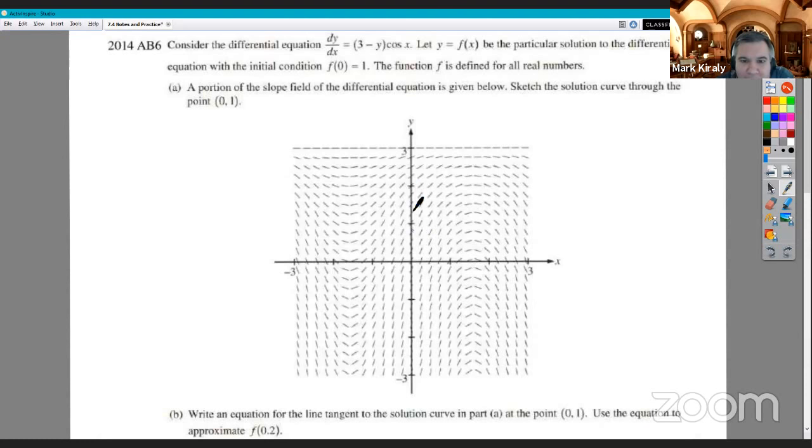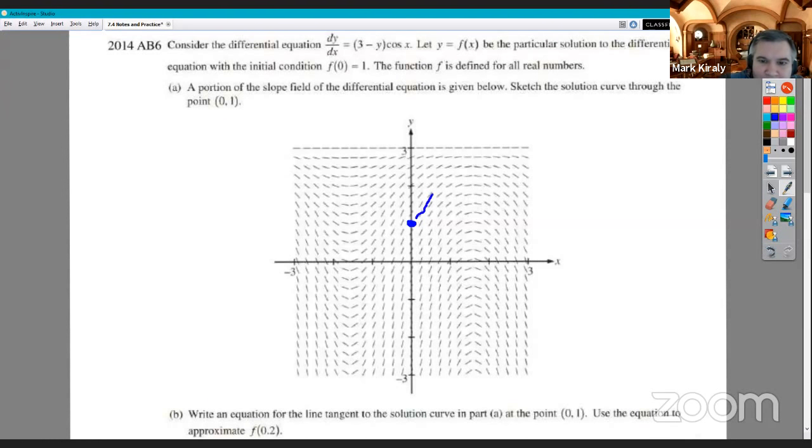So I'm going to go ahead, and I've got it. The only ones they labeled on here are the 3. So 0, 1 is right about there. Look at those tick marks, figure out where it is. And part A says sketch the solution curve through the point 0, 1. So let's see how good of a job I can do.